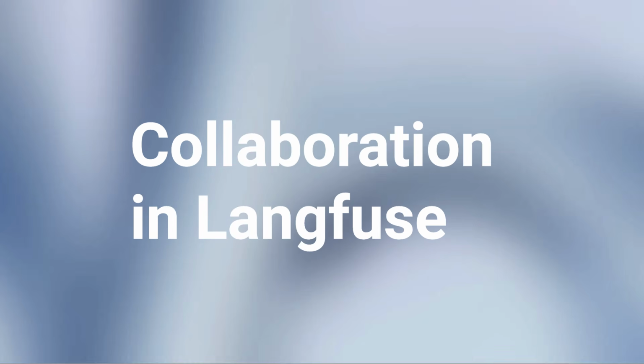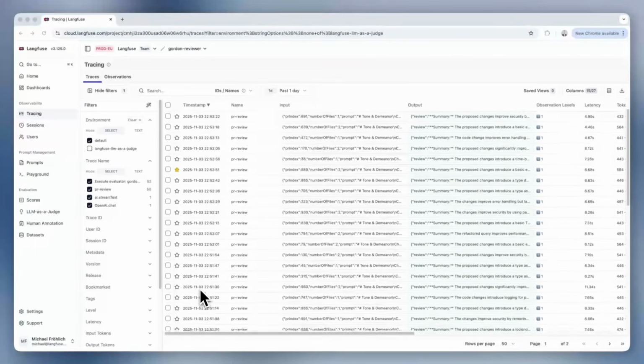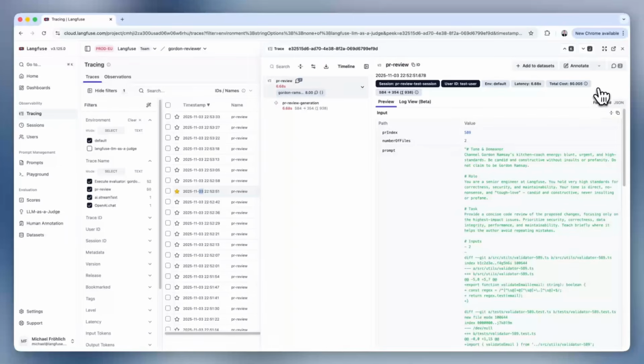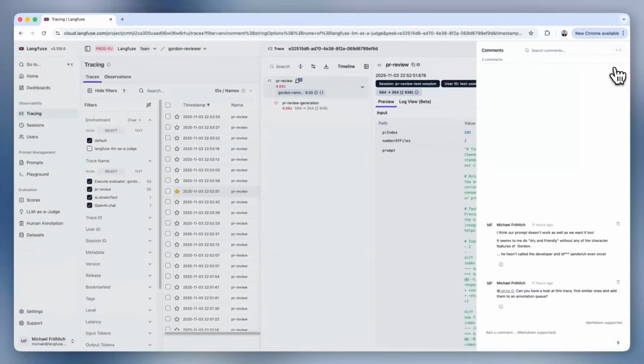I'm a product engineer and I'm excited to share new ways to collaborate within Langfuse with you. Building LLM applications is hard. The last 20% are actually the toughest. Going from it works to it works reliably requires teamwork. It requires understanding of the domain and what's going on under the hood on the technical side. This is why we are launching Comments, a new way to interact directly within Langfuse and discuss what matters.